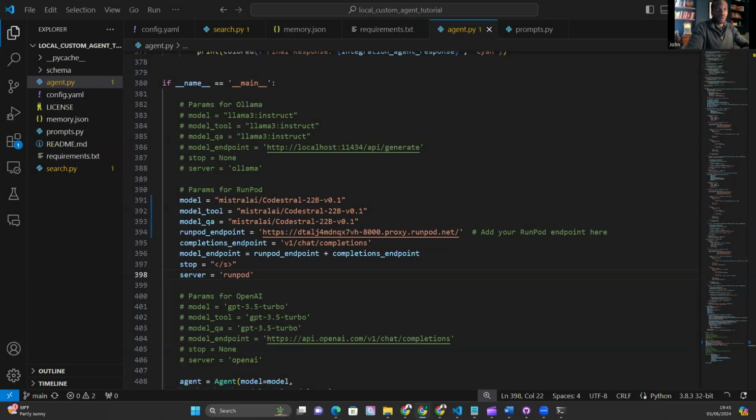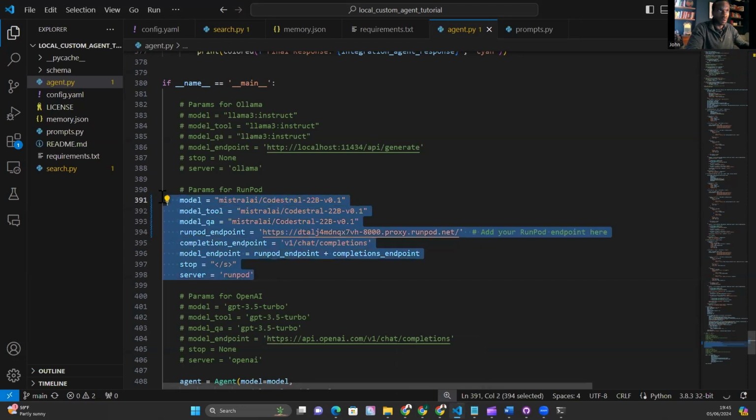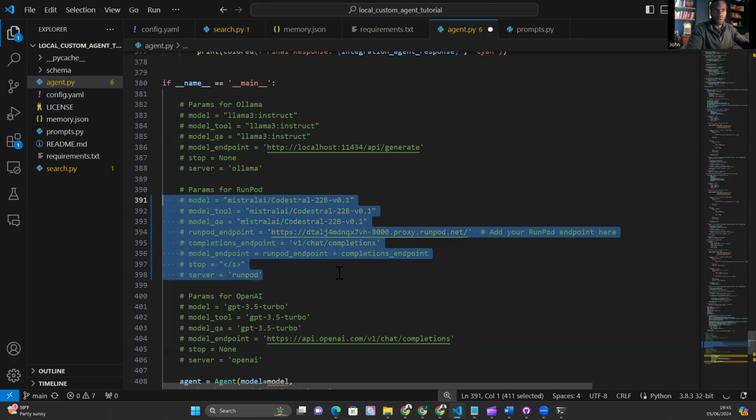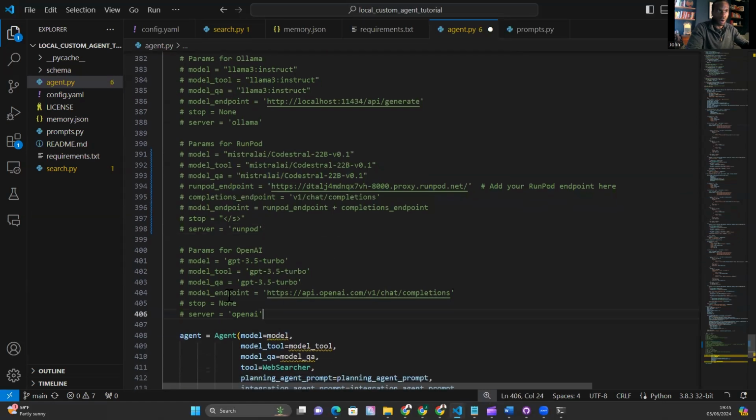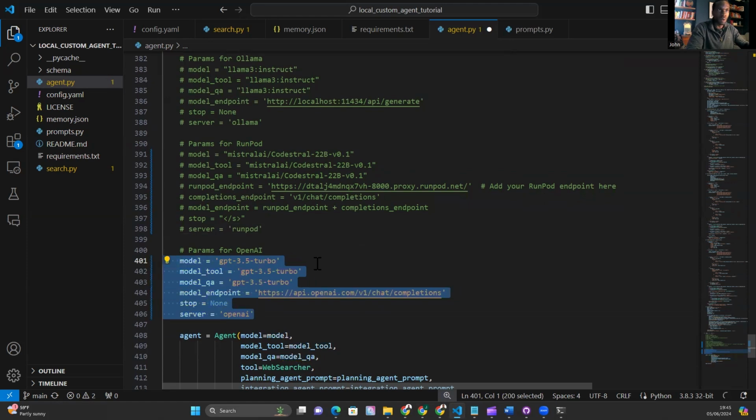All right. I'm going to do a live run of the GPT-4o model. Before that, I'm just going to show you how I set that up. So you can see the last model I tested here was Codestral. If you are running the script for yourself, what you want to do is head into the agent.py file and comment out the server you're not using. So we're not using runpod this time because we're moving on to GPT-4o. Of course, you're going to need an OpenAI key to run any of the OpenAI models. So I've commented out runpod, and I'm going to uncomment OpenAI. I'm going to change the model to GPT-4o.